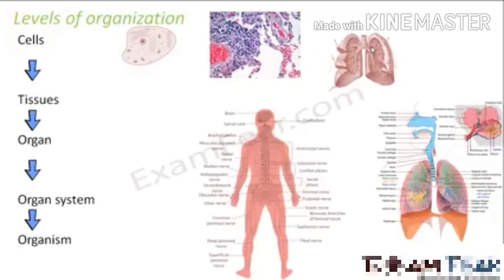Not only human beings, every living organism, whether it is a cat, a dog, an elephant, a monkey, everybody has different organ systems inside their body. Those organ systems are made up of different organs like kidney, lung, heart, right? And those organs are made up of tissues and those tissues are made up of cells. So this is the level of organization of any living organism. So in this lesson, we will be concentrating on tissues. Okay students, is it clear now?